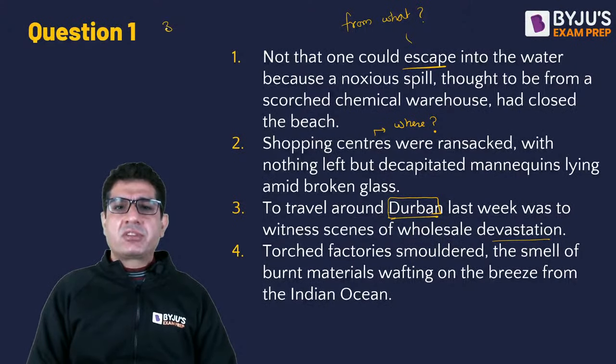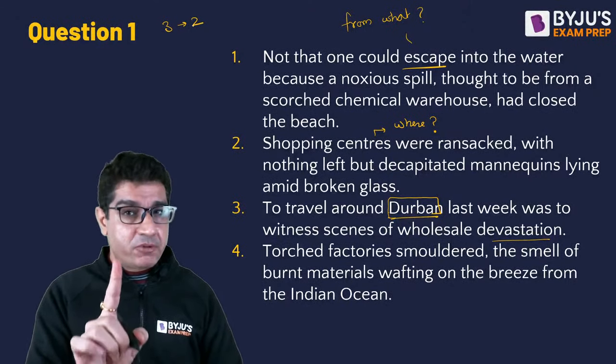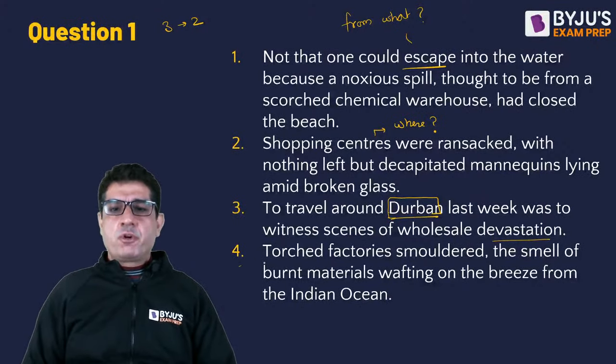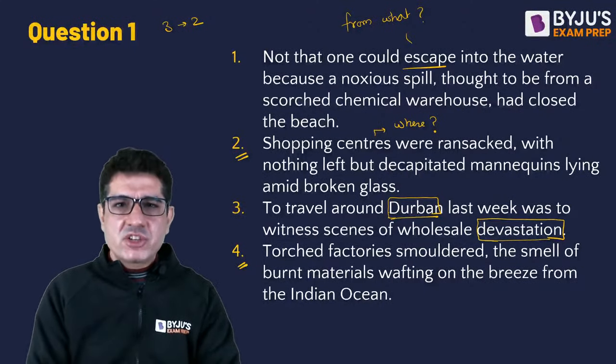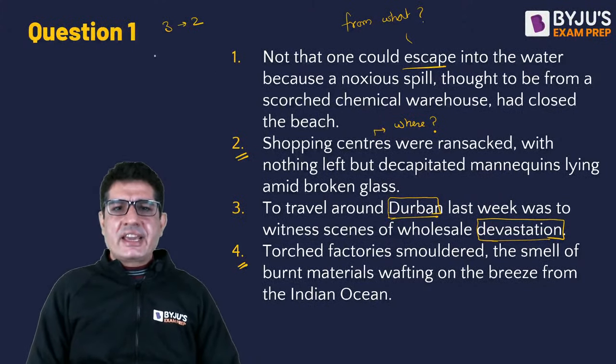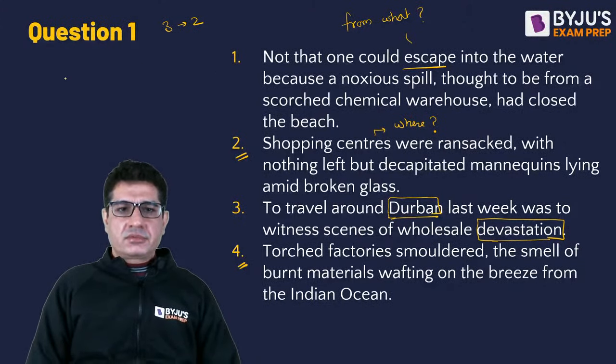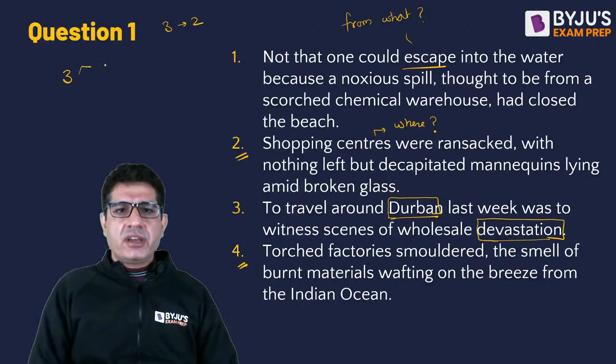I know that 3 should come before 2. I'm not saying immediately before, okay? It should come before. Then fourth, torched factories smoldered, the smell of burnt materials wafting on the breeze from the Indian Ocean. Now I see that third is talking about a wholesale devastation. So sentence number 2 and sentence number 4 both are talking about devastation. So I can put them as 3. So let's just keep arranging these, okay? 3, 2, 4, 1 or 3, 4, 2, 1.